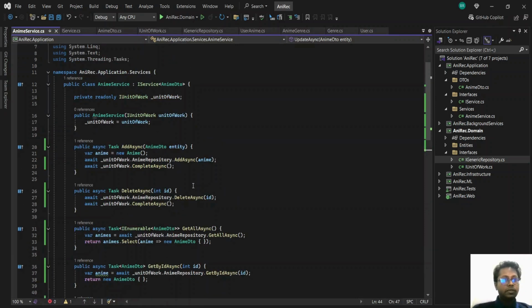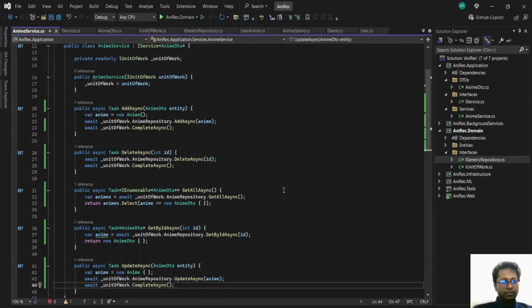Okay, so now we have created the service as well. This is, as you can see, a very basic implementation of the service that we need. We didn't even select anything. We just return empty DTO here. We'll add more functionality to it later on. Next, we'll implement the infrastructure layer.